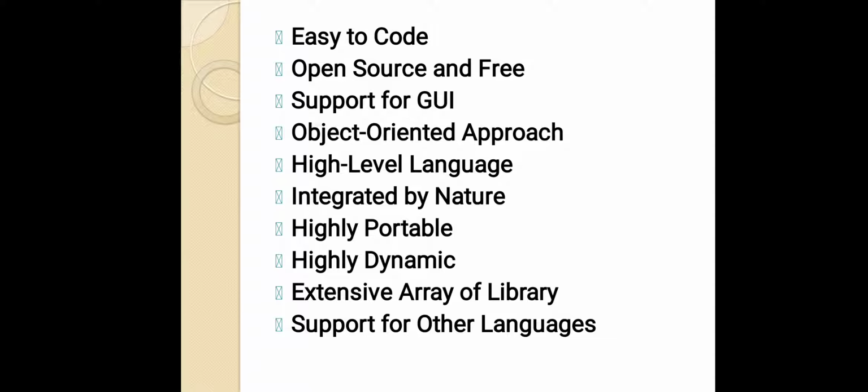Interpreted by nature. Python is an interpreted language by nature. This means that the Python interpreter executes code one line at a time. Unlike other object oriented programming languages, we don't need to compile Python code. Highly portable. Suppose you are running Python on Windows and you need to shift the same to either a Mac or a Linux system, then you can easily achieve the same in Python without having to worry about changing the code.